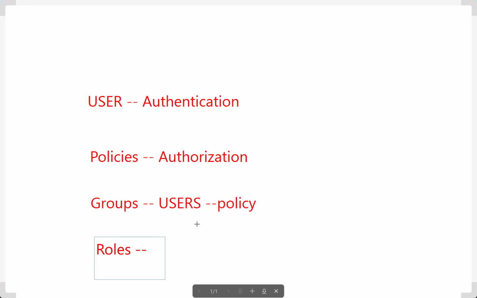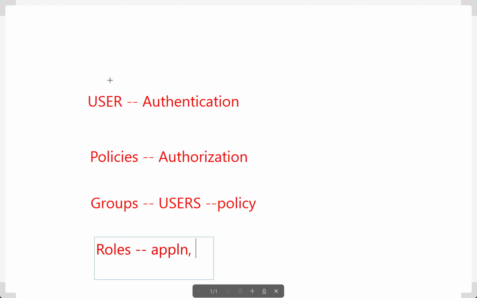Generally, roles can be used for applications, for example, your CI/CD applications like Jenkins, GitLab, GitHub Actions. These CI/CD applications should have AWS account access. For those applications, you can't create a user with username, password, and credentials, right? For that, you will create separate roles.